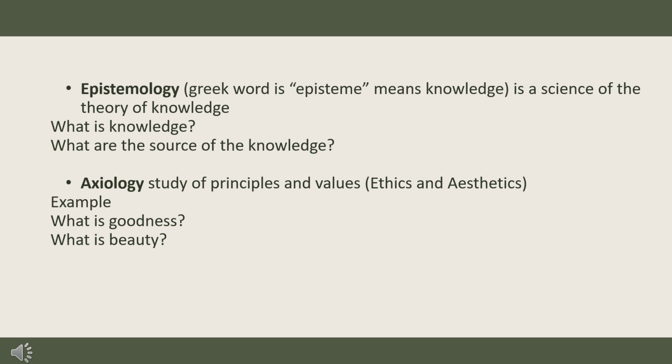The last one is axiology. Axiology is the study of principles and values, ethics and aesthetics. This branch of philosophy focuses on understanding what we consider valuable in life, both morally and aesthetically. It explores fundamental questions such as, what principles should one live by? What are desirable values? And what is considered moral or immoral? Example: what is goodness? What is beauty? Do you understand, class?